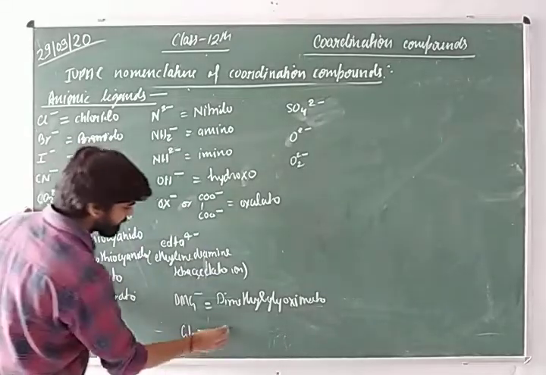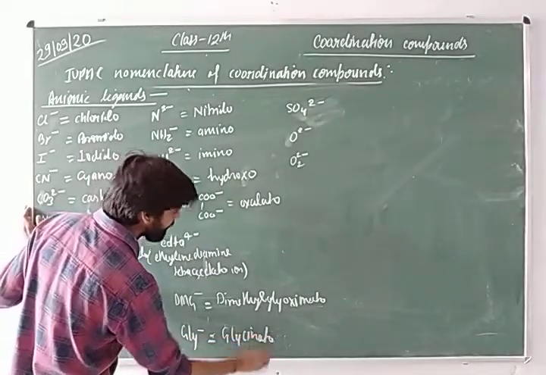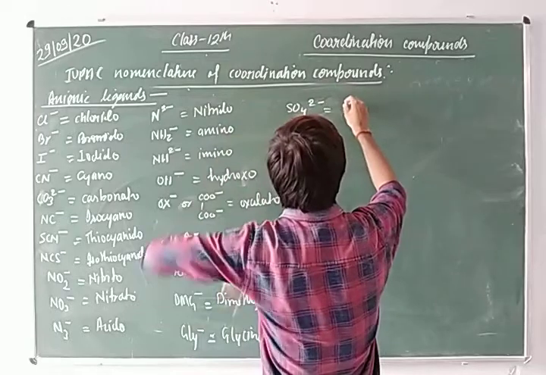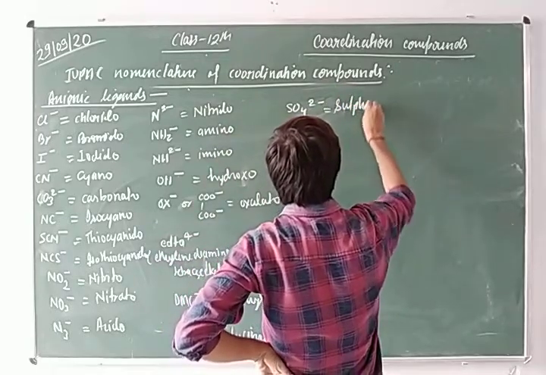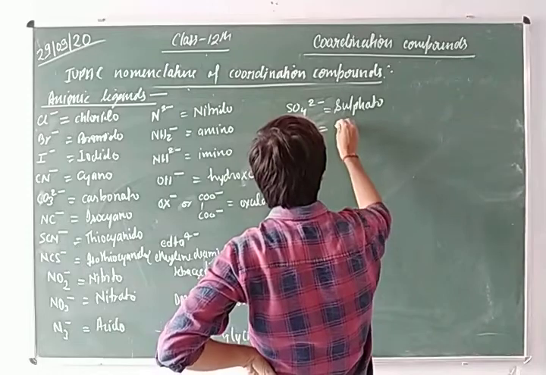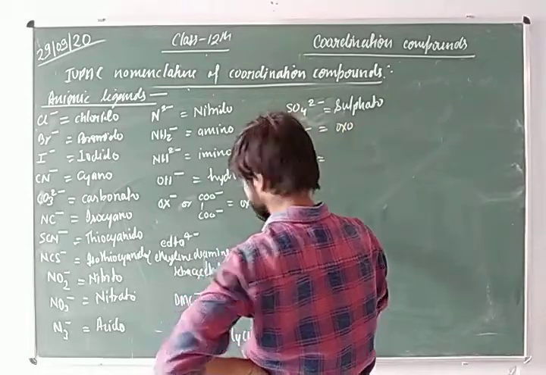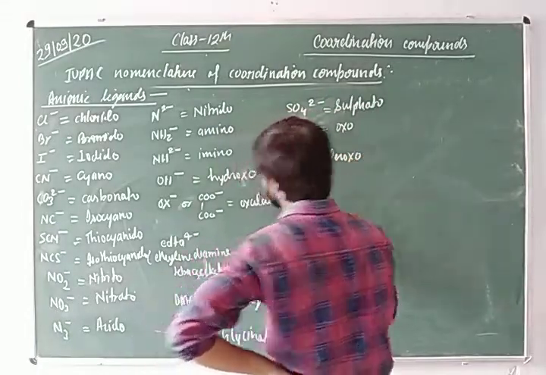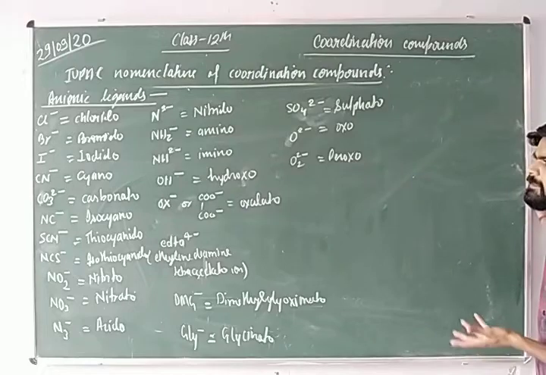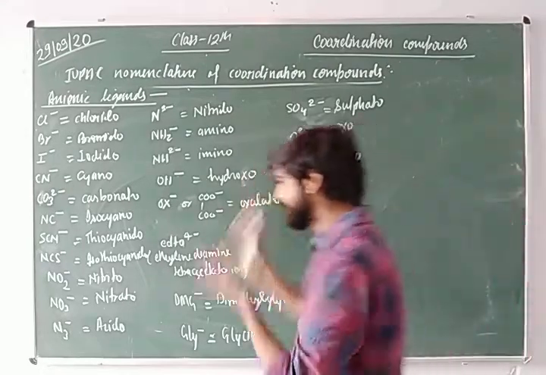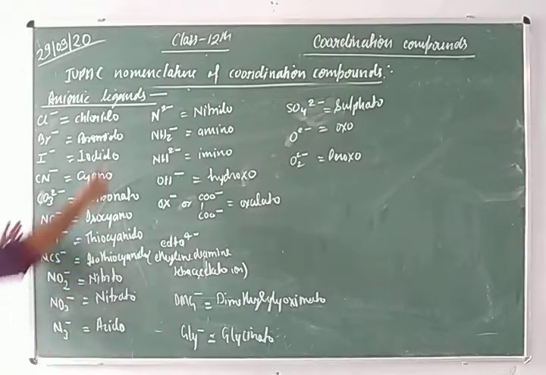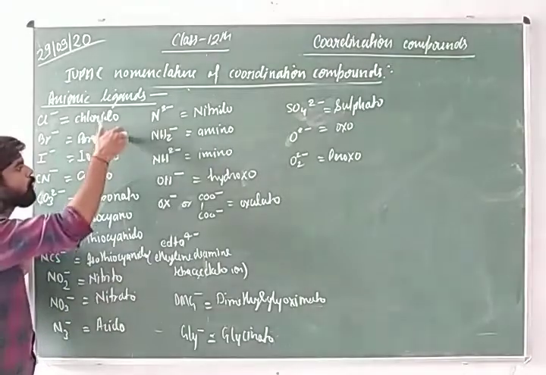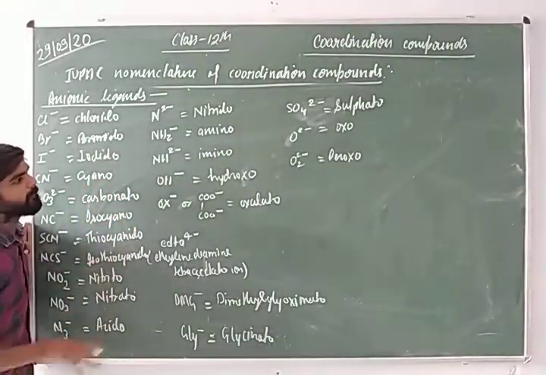Gly minus is glycinato. Then sulfato, oxo, and peroxo. So students, you can understand from these examples that if we see any anionic ligand, then we add O at the ending of their name. You can see that in all examples.